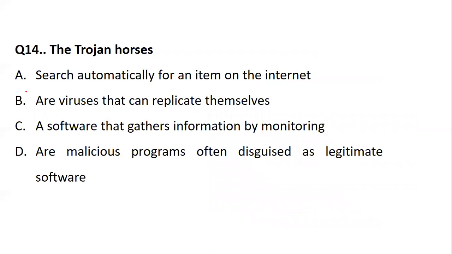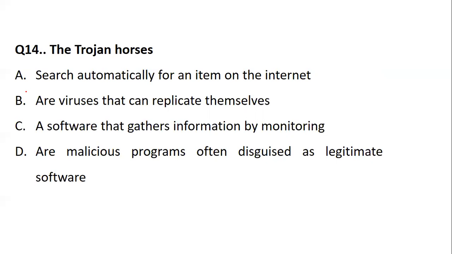Now, question number 14, the Trojan horse is basically what? Is it something that searches automatically for an item on the internet, viruses that can replicate themselves, software that gathers information by monitoring, or malicious programs which are often disguised as legitimate software? So what exactly is a Trojan horse meant for?